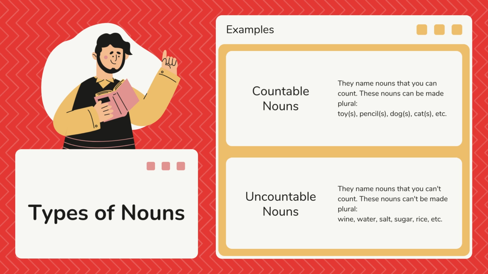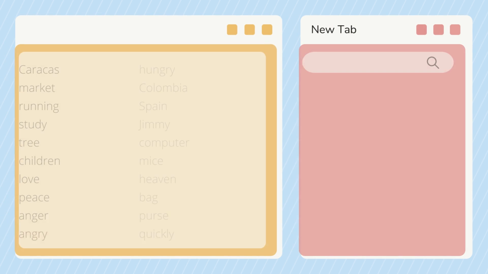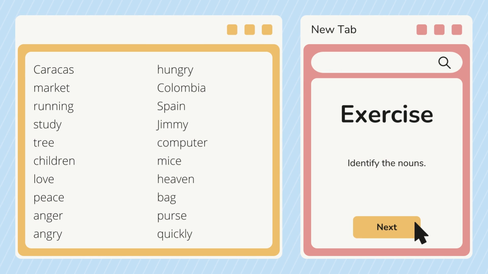One salt, two salts, it's not something that we commonly use. There are some circumstances in which we can use uncountable nouns as countable nouns, but those are exceptions to the rule.